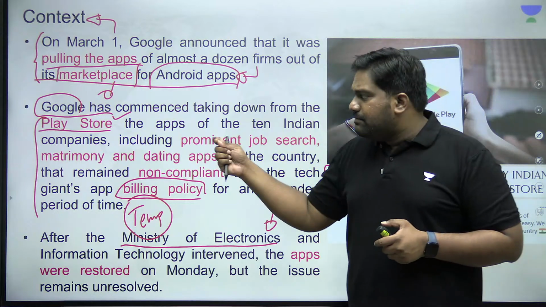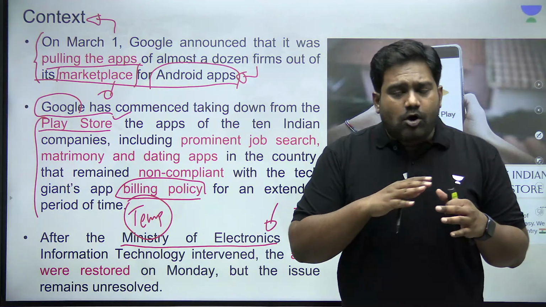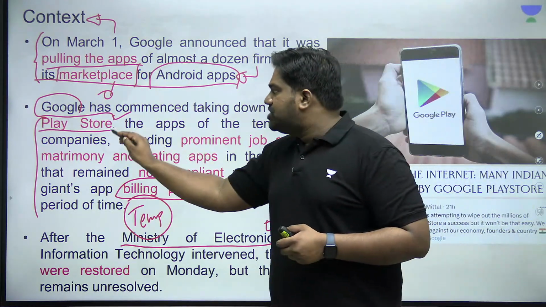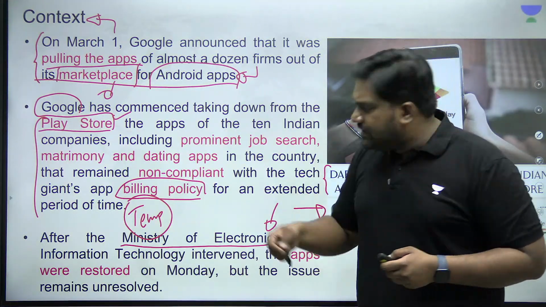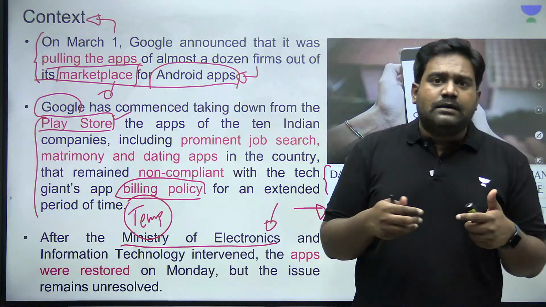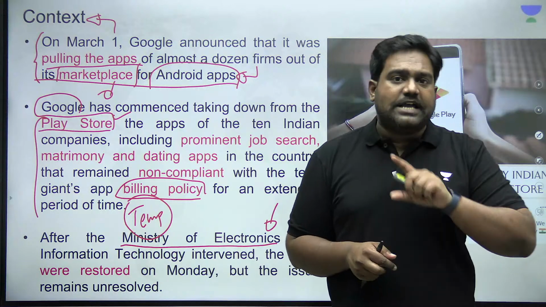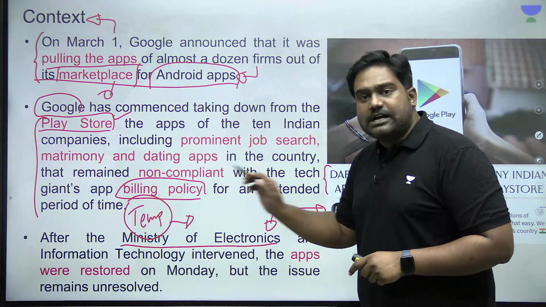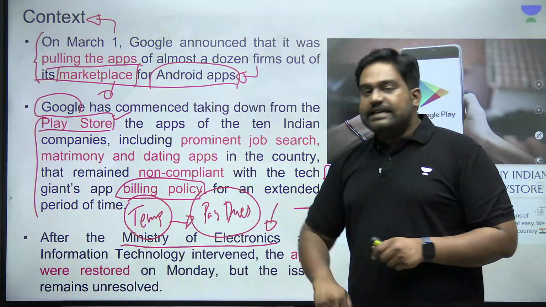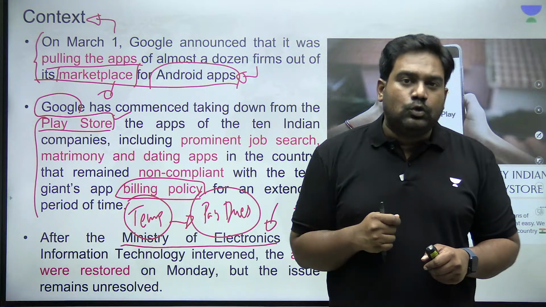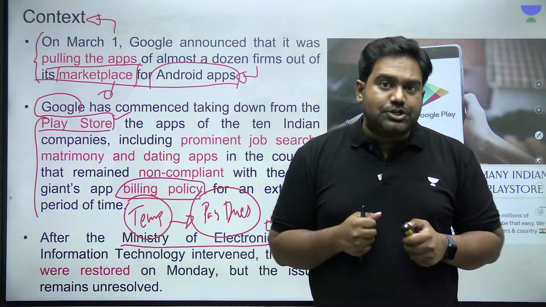So many dating and matrimony apps, even job search apps from Naukri to Shadi to Bharat Matrimony, they all were delisted by Google, which led to this outcry amongst Indian industry leaders. So with the intervention of the government of India, now Google has agreed to a temporary solution. It's not a permanent solution. Google has listed these apps again. However, there is a condition that they have to pay the dues that they owe to Google as per its payment and billing policy. So that is the point of contention.